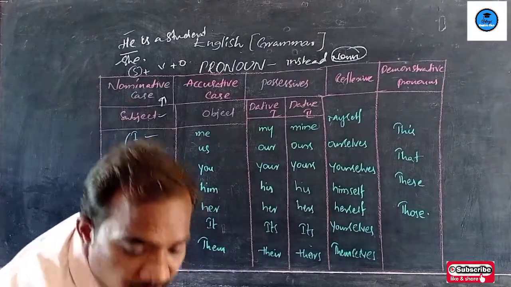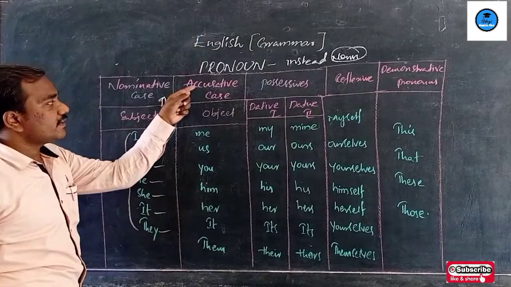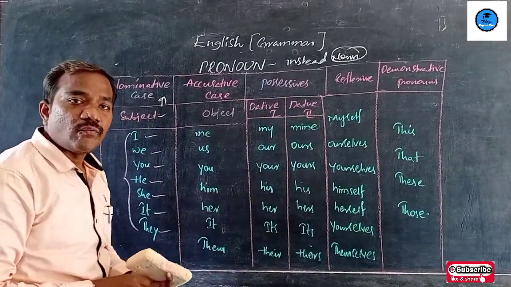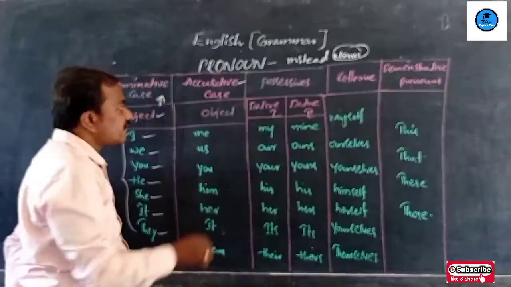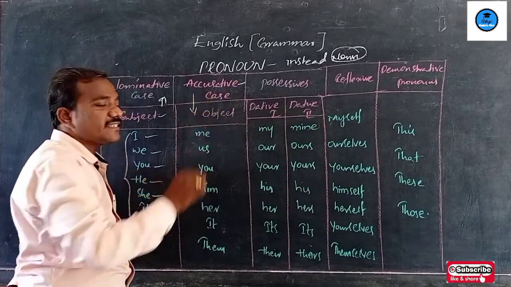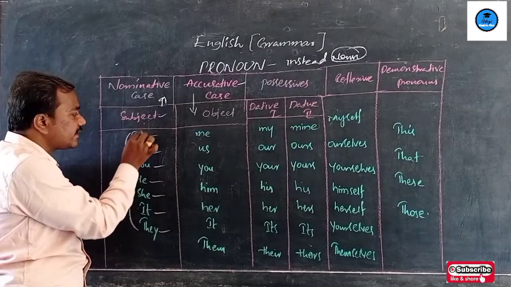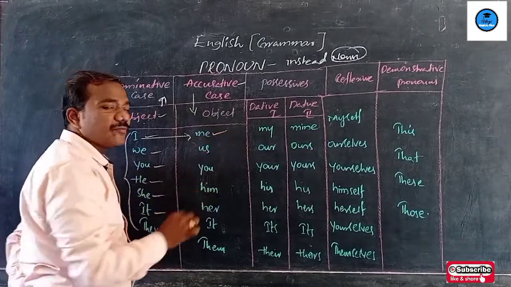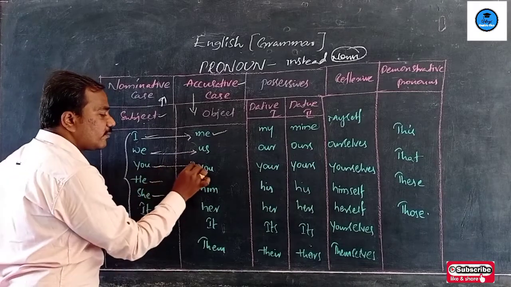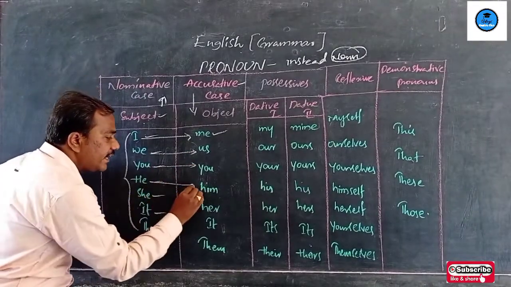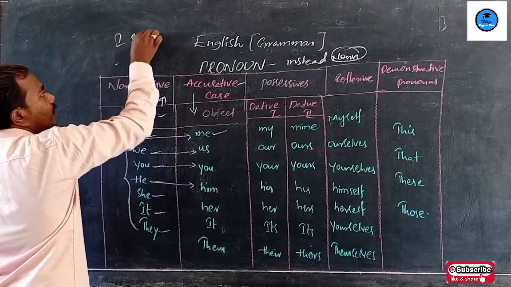After the nominative case, the subject pronouns, we have one more pronoun case, that is the accusative case. What is the accusative case? The accusative case is also known as the object pronoun. Subject pronouns come at the beginning of the sentence; I can be written as me, we as us, you stays as you, and he becomes him. For example, I spoke to him.